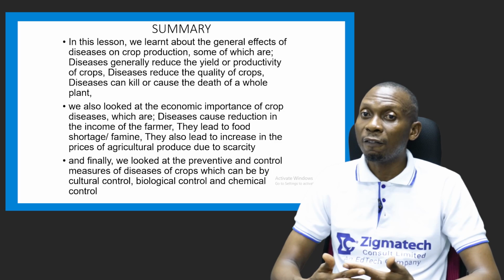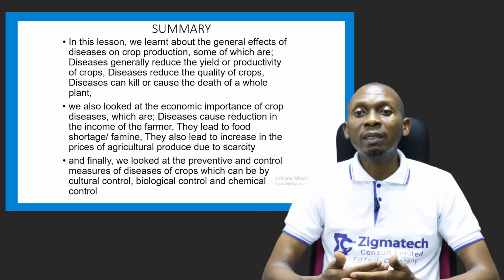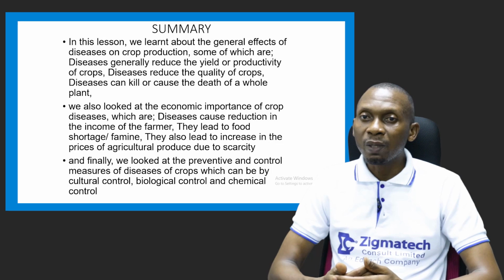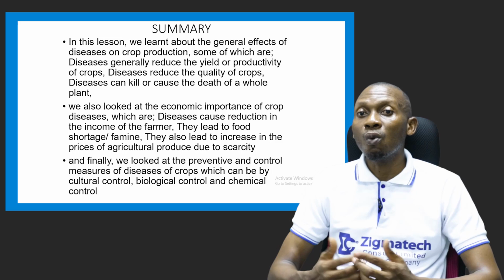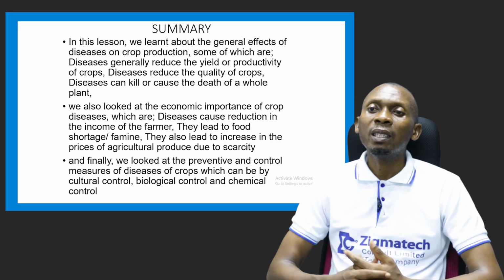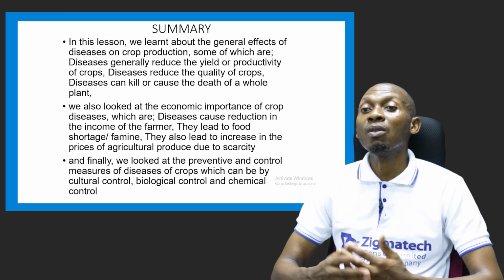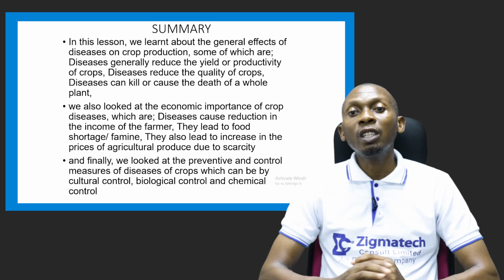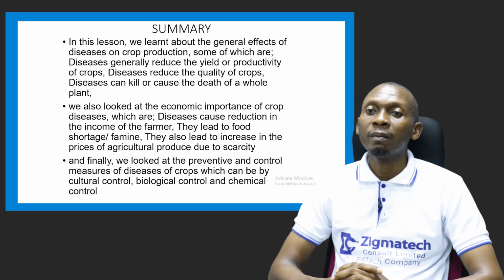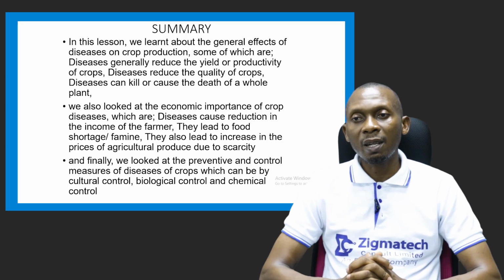Diseases also reduce the quality of crops. They can also kill or cause the death of the whole plant. We also looked at the economic importance of crop diseases, which are diseases cause reduction in the income of the farmer. They also lead to food shortage or famine. They also lead to increase in the prices of agricultural produce due to scarcity.